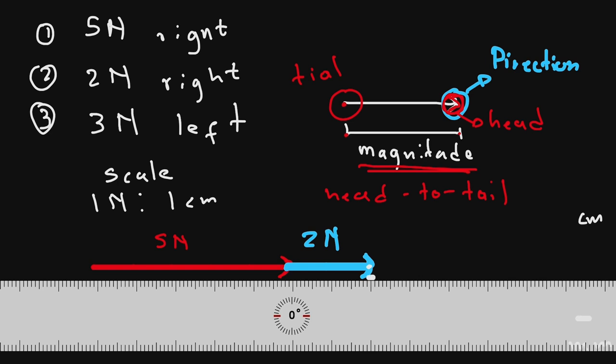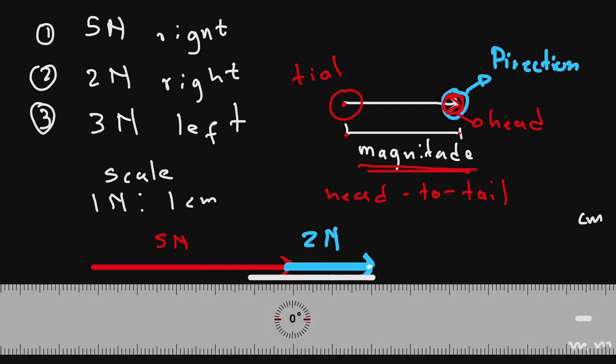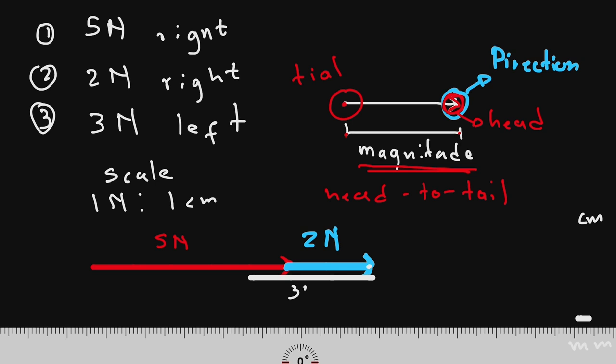So I'm going to draw my third vector from this point using the direction as provided. The direction of our third vector is going to the left and it is having 3 newtons. So we have 1, 2, 3 in the left direction. We plot our vector with this magnitude of 3 newtons, and the direction, we know, is going to the left.